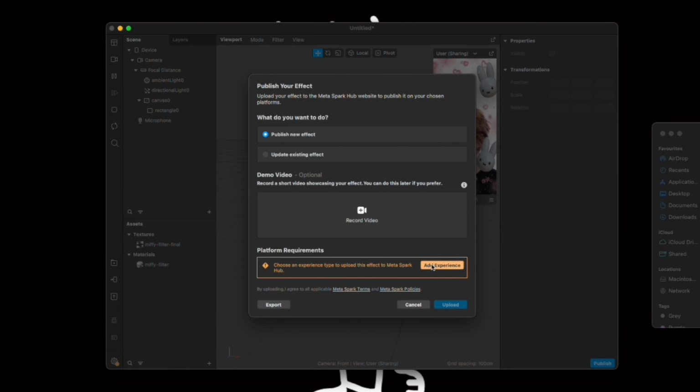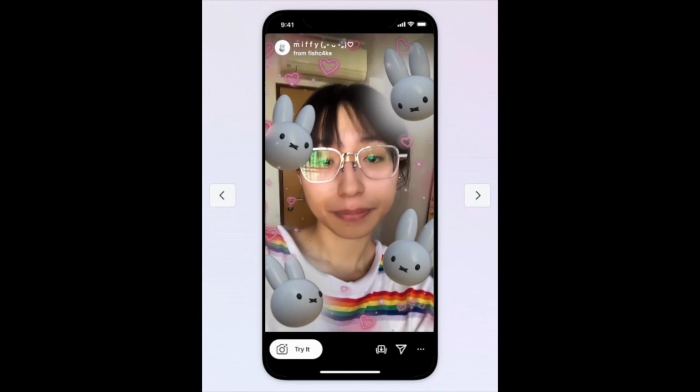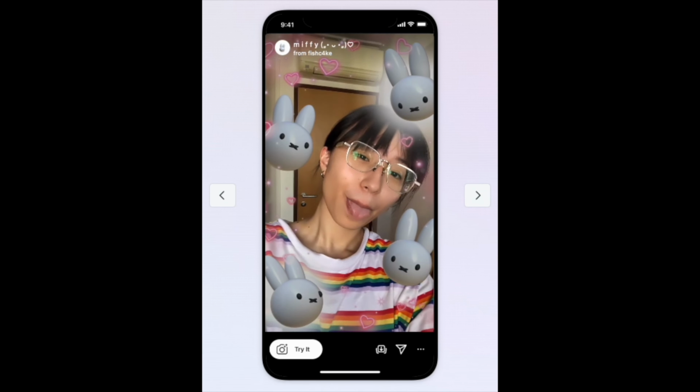You can also publish your effect. You can publish a new effect and you will have to record a video in order for people to see how your effect looks. This is an example video that I've done for mine.